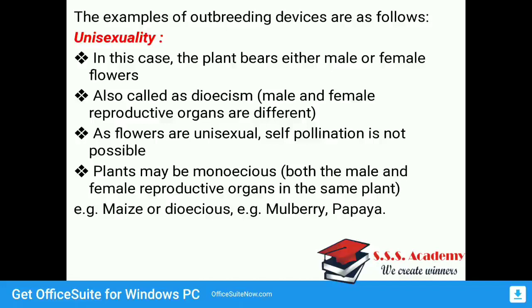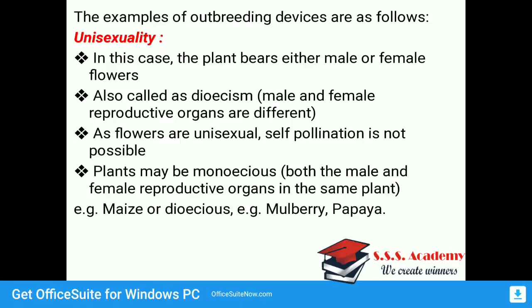It is nothing but unisexuality. What it means is that either there is a male plant or there is a female plant. In this case, the plant bears either male or female flowers, also called dioecious, where the male and female reproductive organs are on different plants. As the flowers are unisexual, self-pollination is not possible.